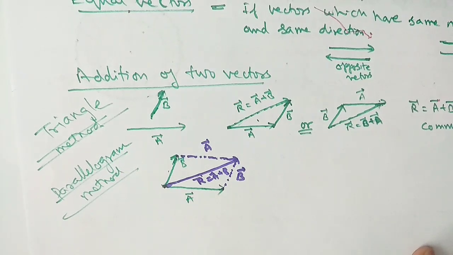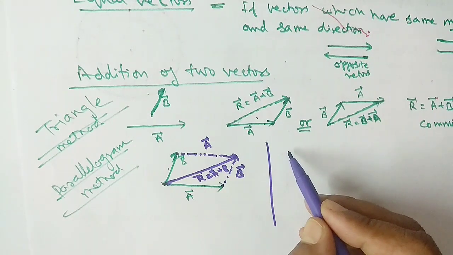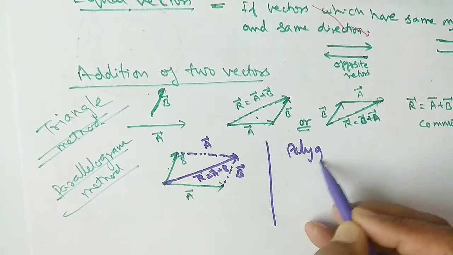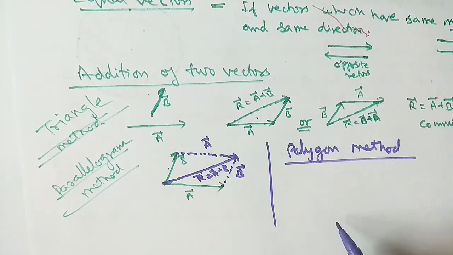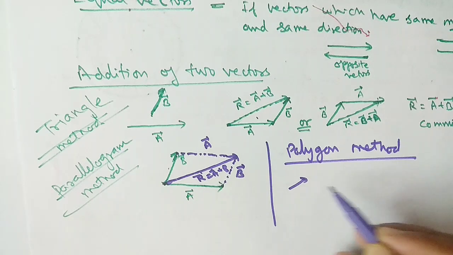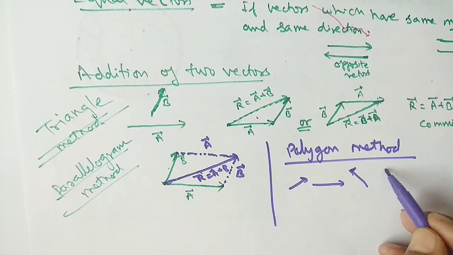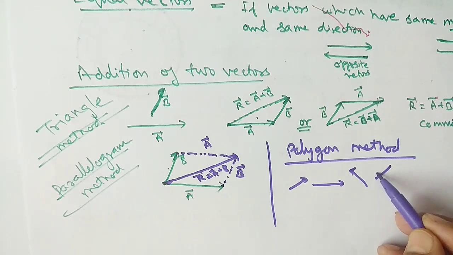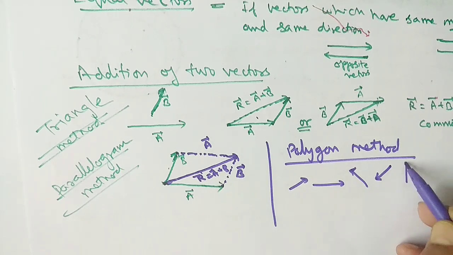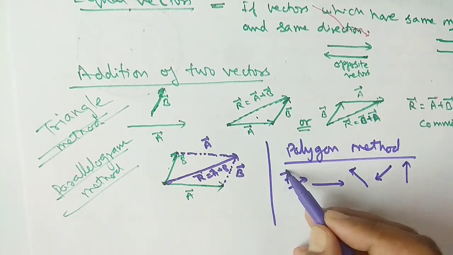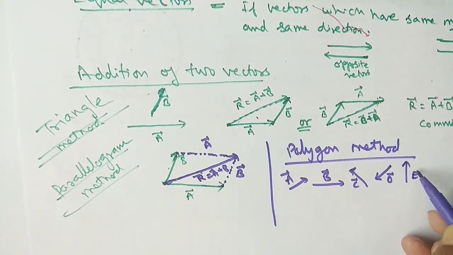Suppose the given vectors are more than two. Then it is called the polygon method, to join more than two vectors. Suppose this is the first vector, this is the second vector, this is the third vector, this is the fourth vector, and this is the fifth vector. Suppose it is vector A, vector B, vector C, vector D, vector E.